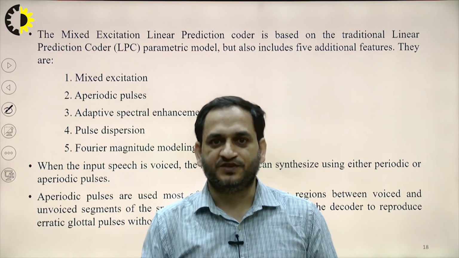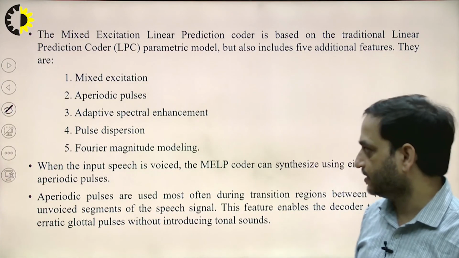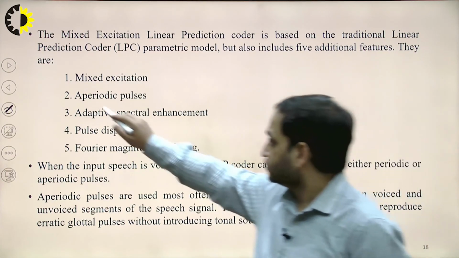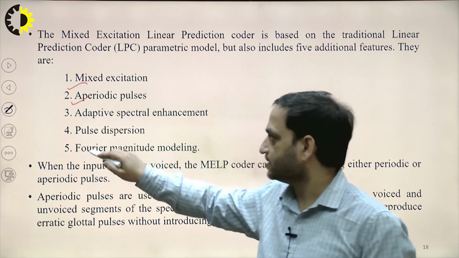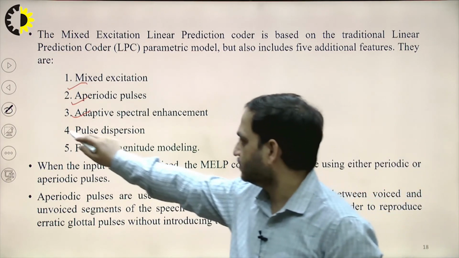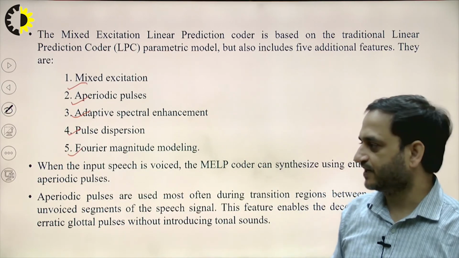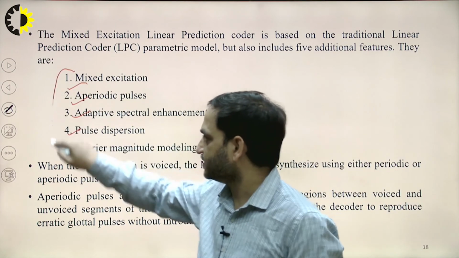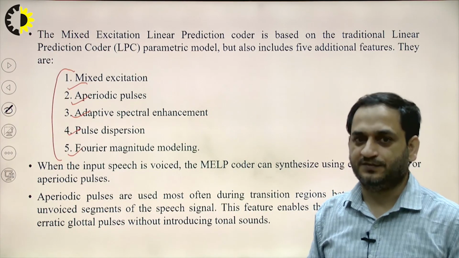There are some features which are added into the LPC by MELP: mixed excitation, aperiodic pulses, adaptive spectral enhancement, pulse dispersion, and Fourier magnitude modeling. So these are the five features which are added in MELP to the LPC.